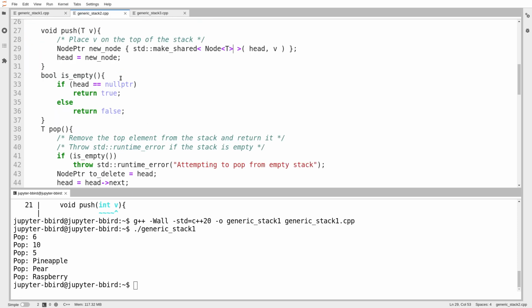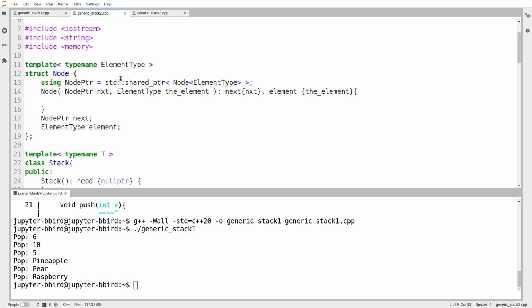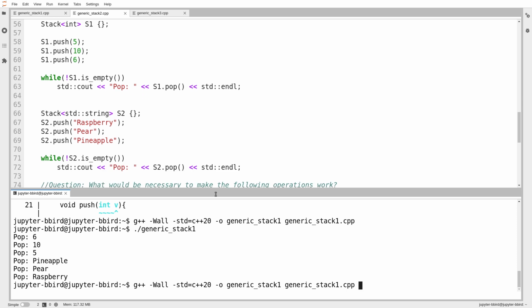So it is a little bit more messy to have the node type be separate from the stack type. And that's one of the reasons I encourage you not to do that. But you might see code out there in the world that does this, and you should understand that although it's more messy, it's not really that different. It just requires more notation to line up the template parameter for stack with the template parameter for node. And I can run this just to make that clear. I'll scroll down to main to show that it's the same testing code as before.